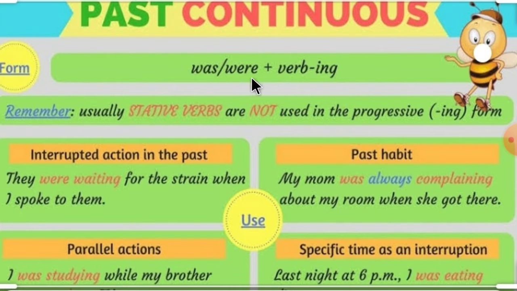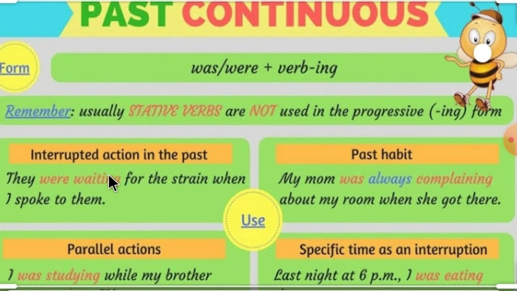Was or were plus verb with ing. As you all know, we use was with singular things, and were with plural things. Usually stative verbs are not used in the progressive form.